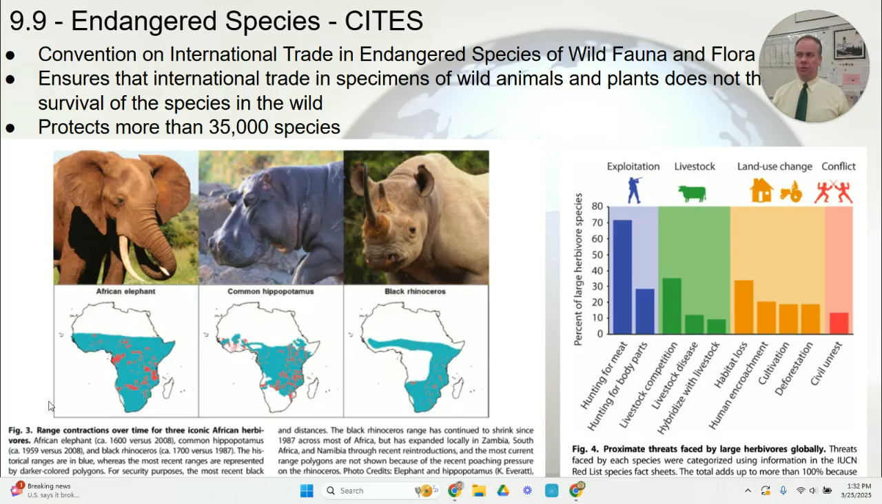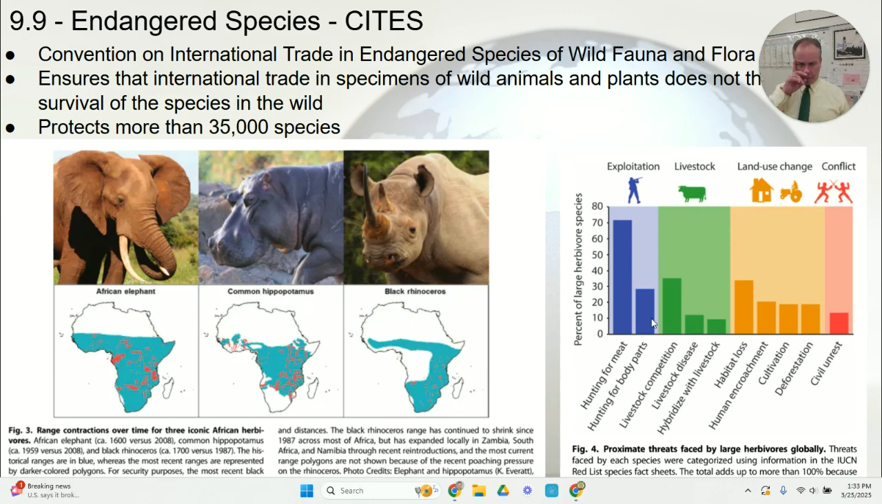Here are some examples of some of those species: African elephants, common hippopotamus, the black rhino. You can see their original range is the blue on these maps. And then there are the darker colored pink areas where the actual living populations have been identified. So you can see that the range of those species has contracted significantly.